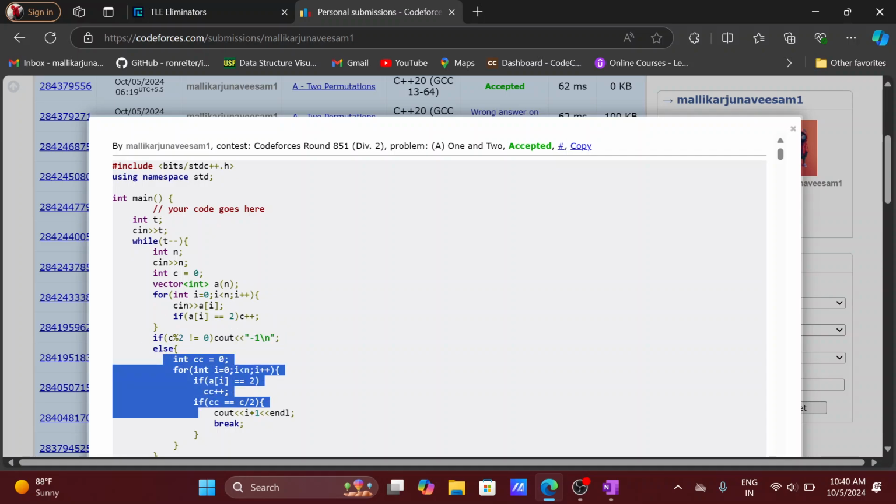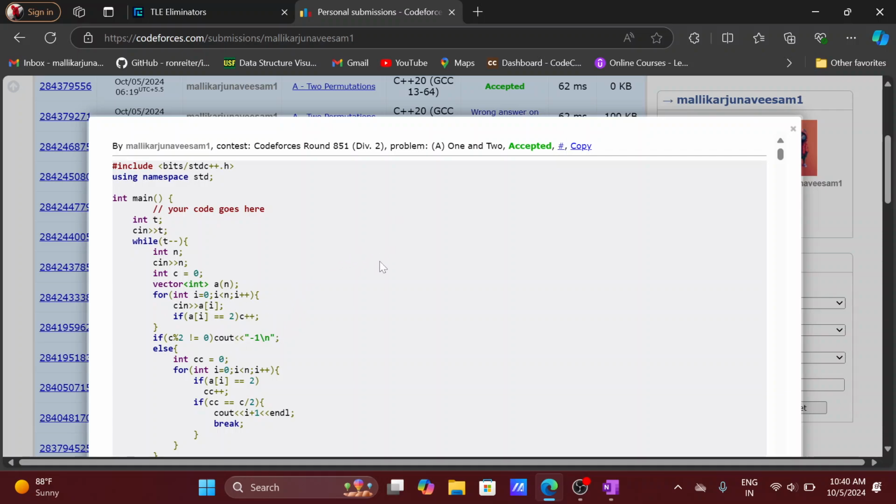But whenever the number of twos is even, then we can achieve the k position. We just have to find where half of the twos are present. Like if the result is 4, then we find where half of the number of twos are present, yeah, we have to say it like that.